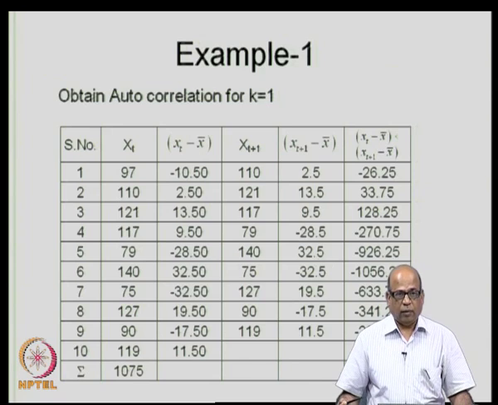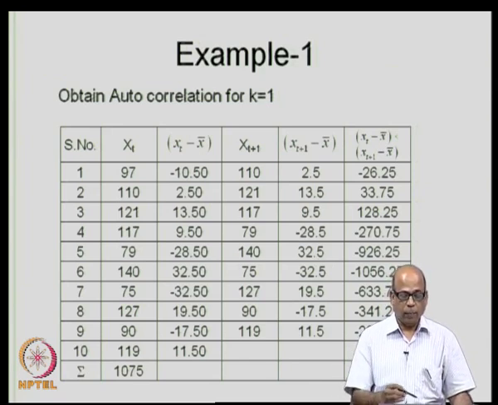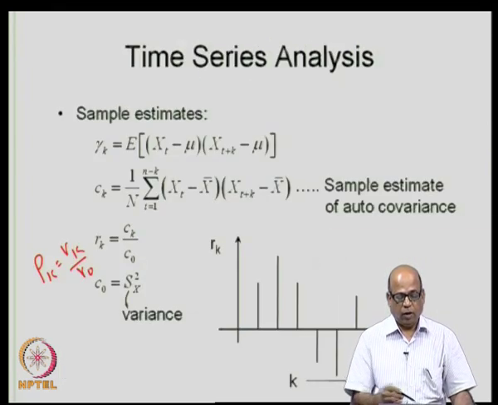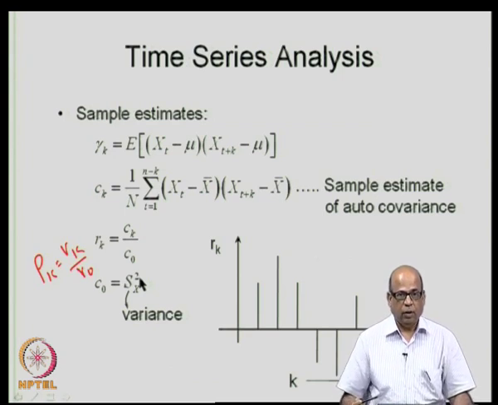So, let us take an example now. You will have a series of observed values. So, this is the x t which is observed. Let us take 10 values and compute the autocorrelation for k is equal to 1. The sample estimate for gamma k, which is r k, is given simply by C k, which is estimated like this, divided by C naught, which is the sample estimate for variance.